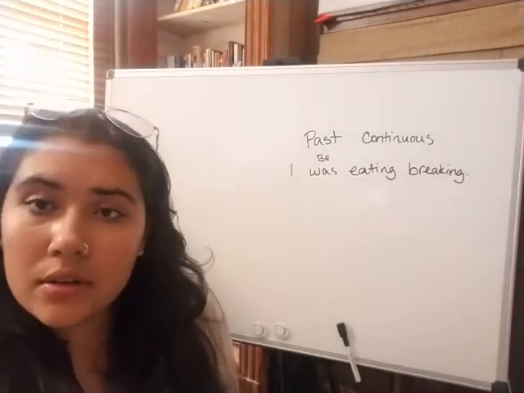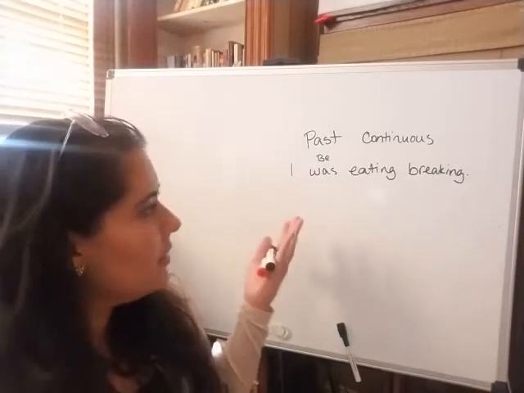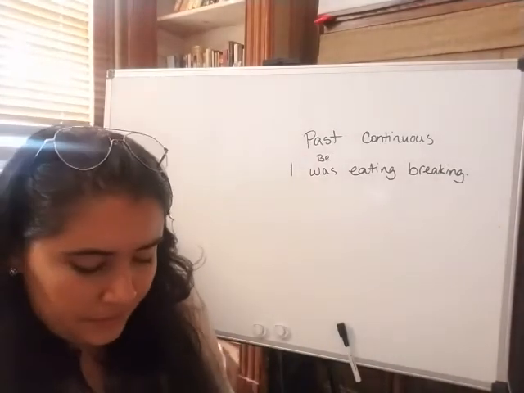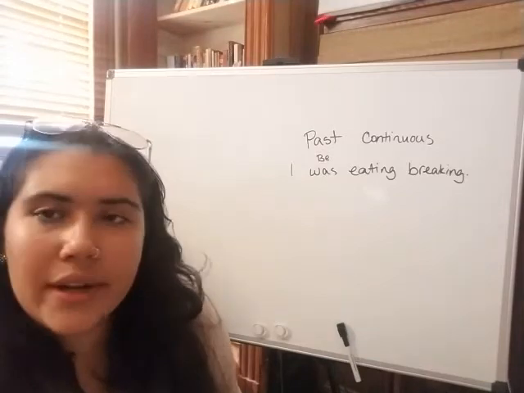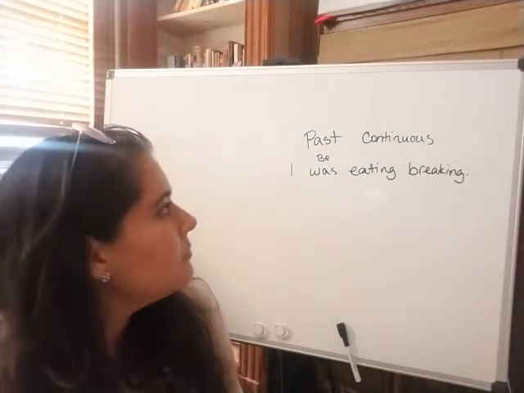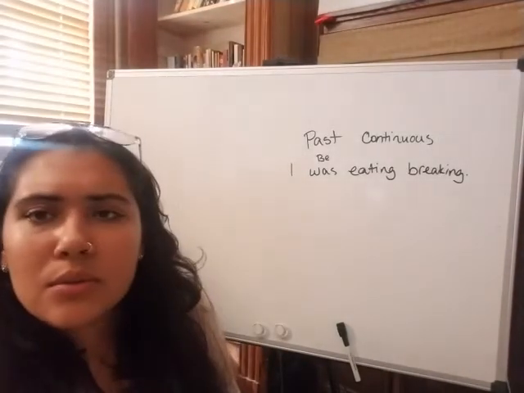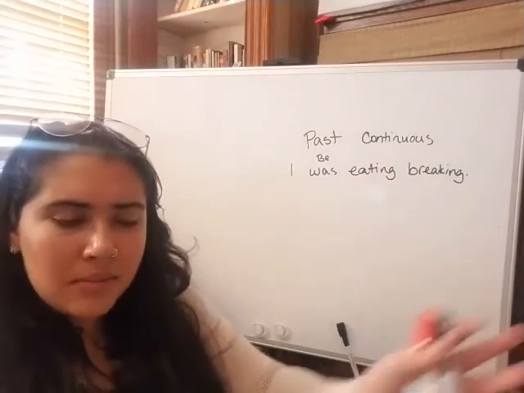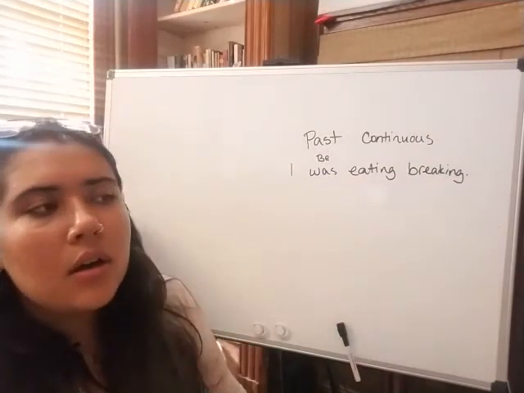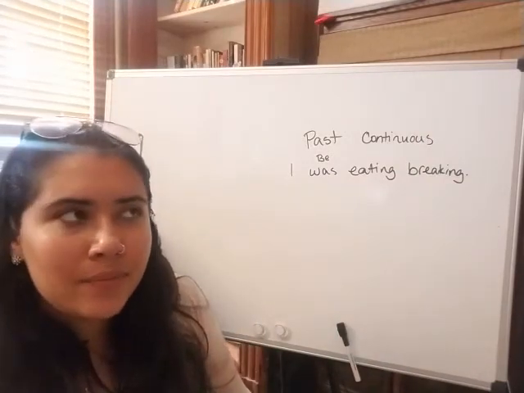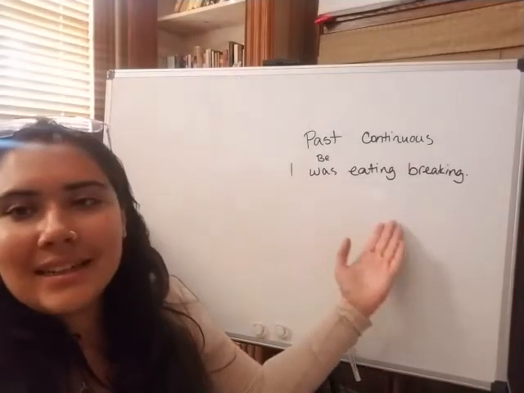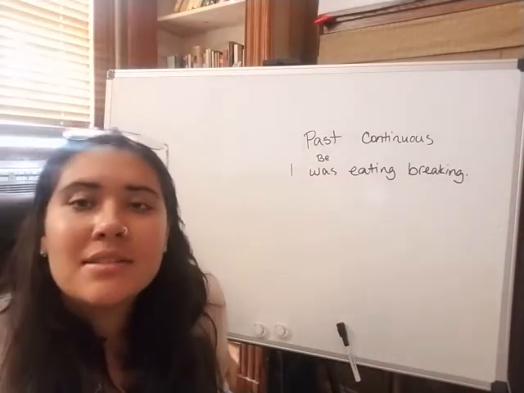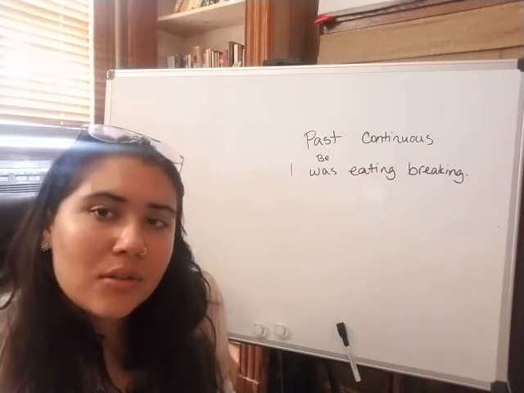Let's say someone calls you while you're eating breakfast. And then you don't answer because you're busy eating. And they tell you, when you see them the next day or later, I called you, why didn't you answer? Sorry, I was eating breakfast when you called, right?